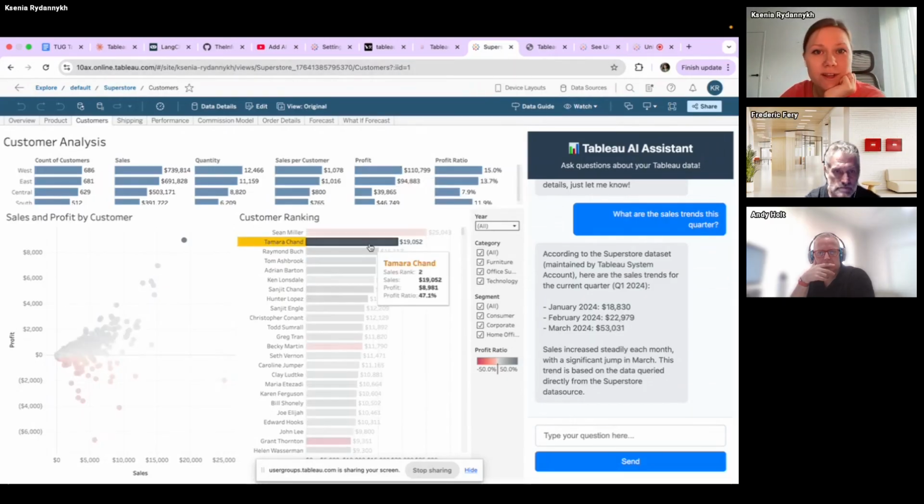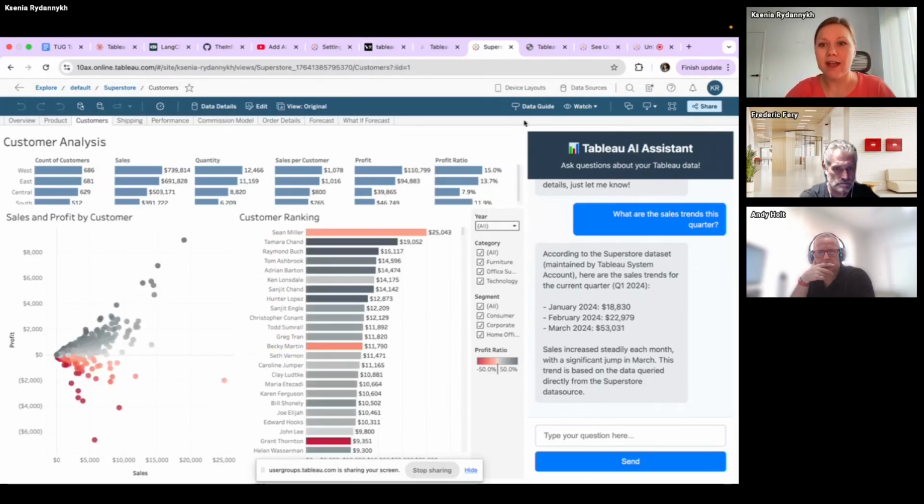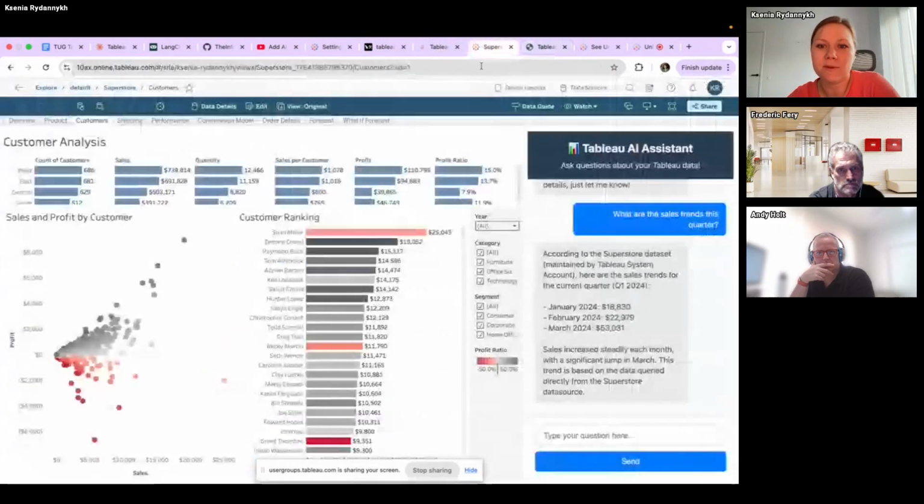So we can check here. Here I use an external extension, and I can actually use it just as a chat. I can use it, for example, integrated via Teams or wherever. It doesn't need to be exactly integrated into Tableau like here.